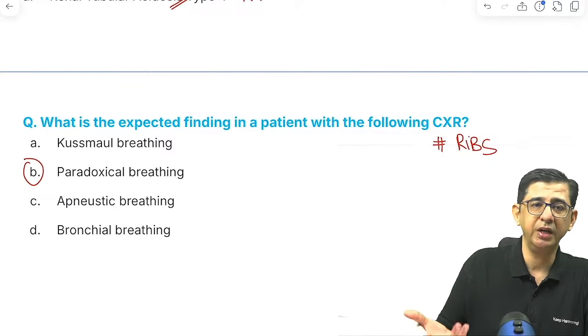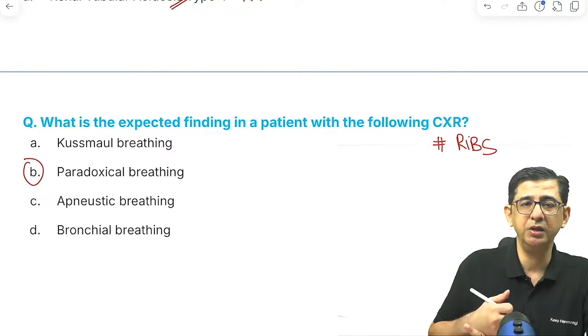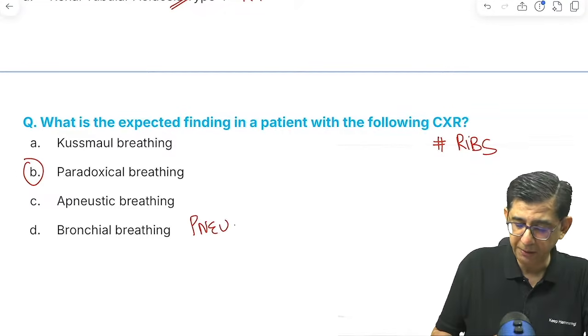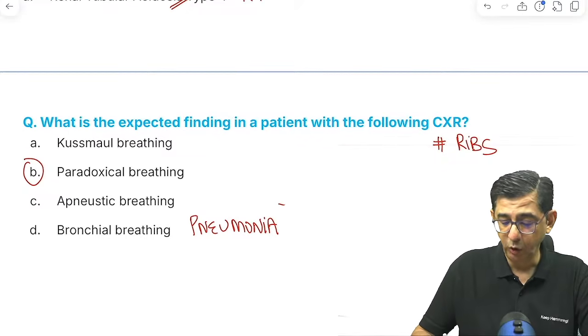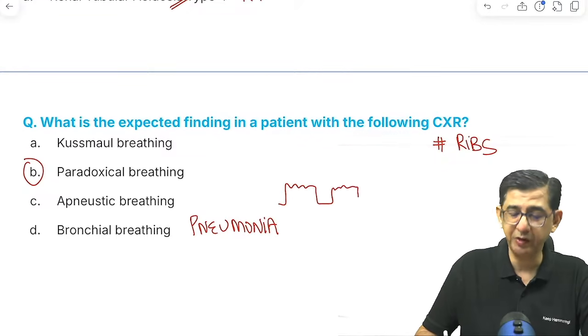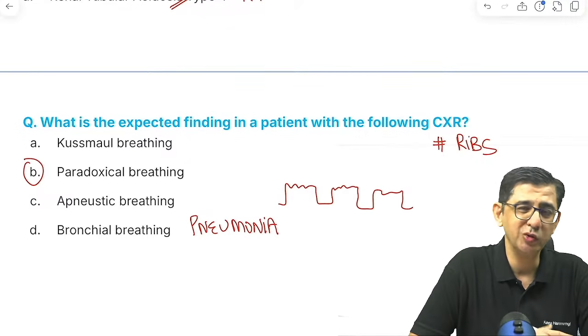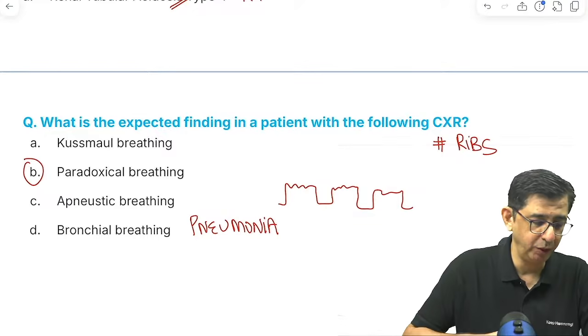If I change this and talk about CNS damage in a person, then it can be apneustic breathing. If it's pneumonia, then bronchial breathing is present. Apneustic breathing is prolonged inspiratory spasms, seen with brainstem stroke in a patient. And Kussmaul breathing is the one that would be seen in diabetic ketoacidosis.